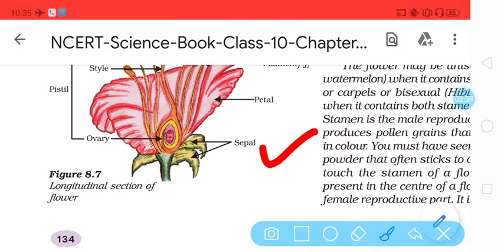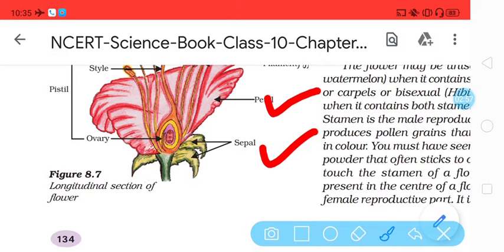After this, you can see the petal. Petals are the colored parts of the flower. Where cross pollination is required, there is a requirement of showy flowers so that they can attract insects.